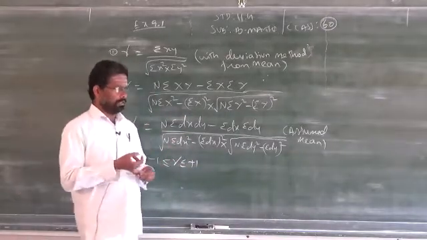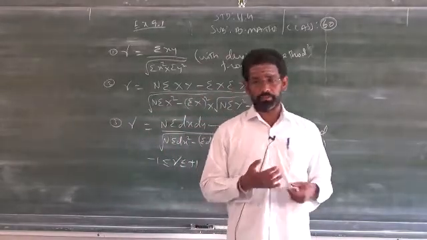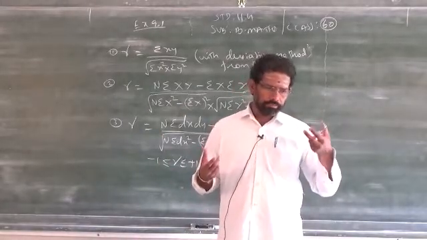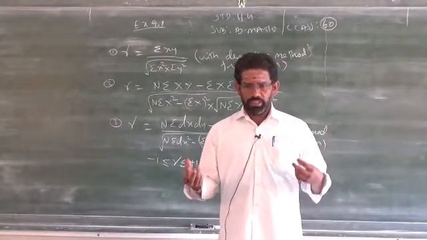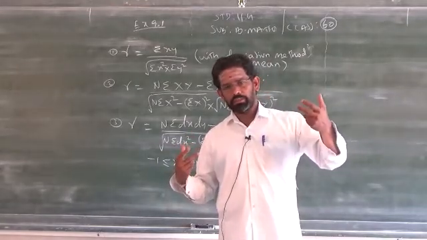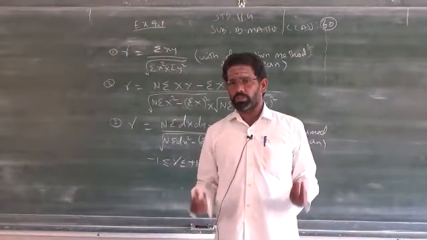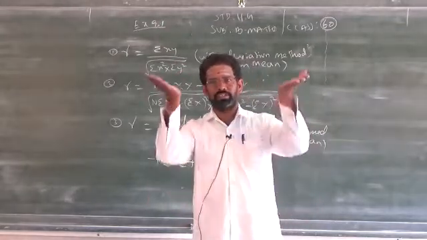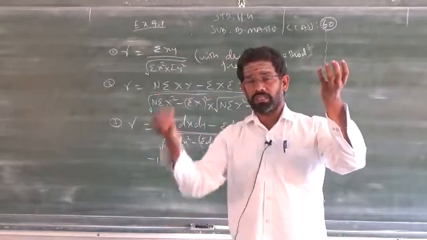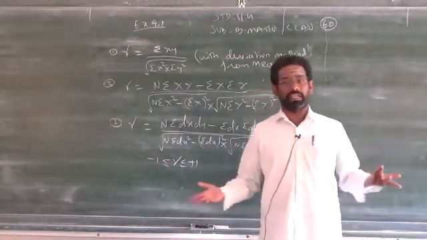We have two types of correlation, positive and negative. What is meant by positive? When one increases, the other moves in the same direction. When you compare income and expenditure, if the income is increased and the expenditure also increases, this is called a positive correlation. If your income is increased and your expenditure is coming down, one is increased and the other is decreased, so it is called a negative correlation.